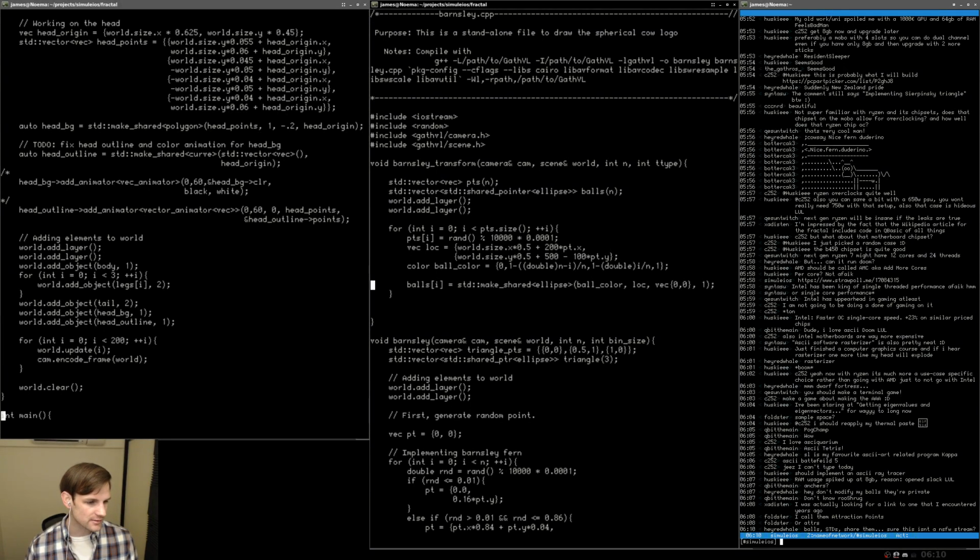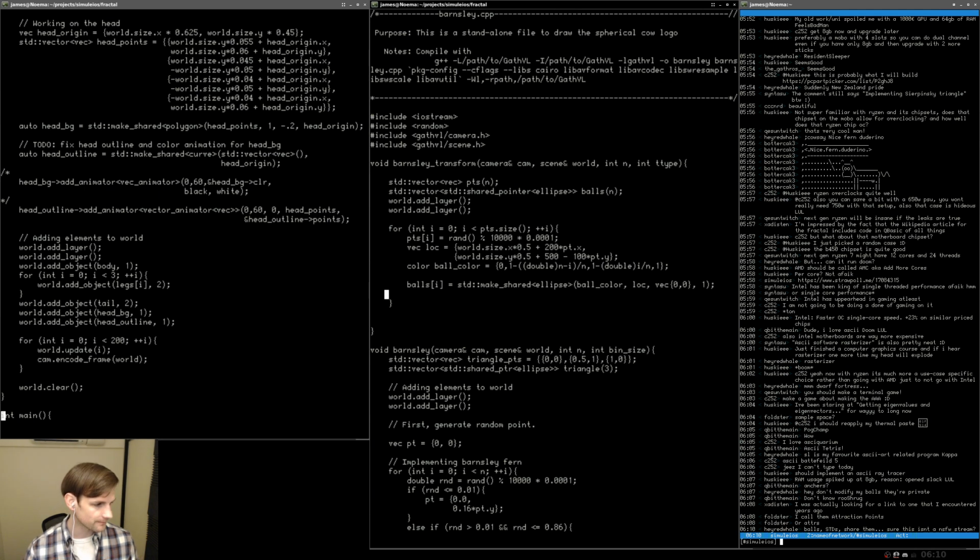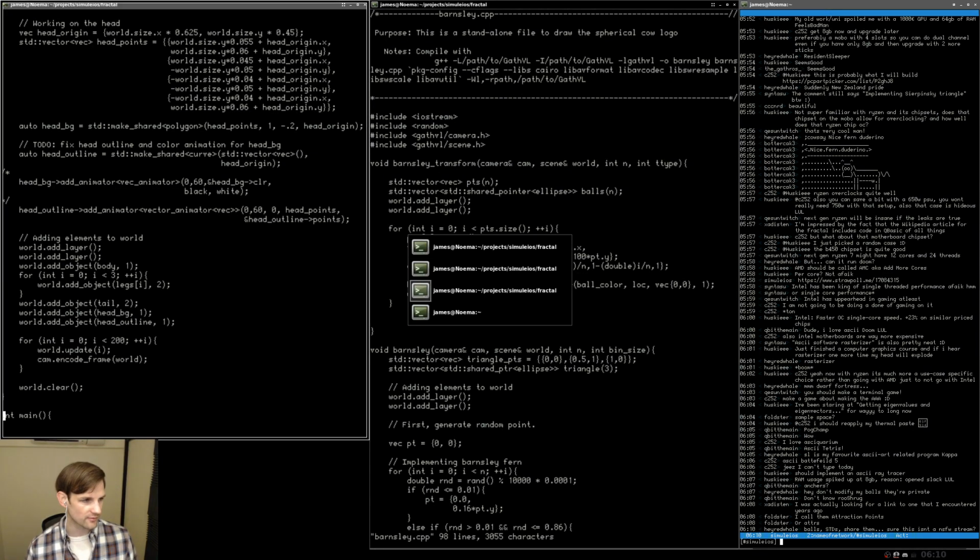Okay, so we have this. Now let's go ahead and add all the objects in here. So we're gonna say world.add object. And the object we're gonna be adding in is going to be the balls of I. And we're gonna be putting it on layer 1, I believe. Okay, so this should, in principle, create a random distribution of points, I believe.